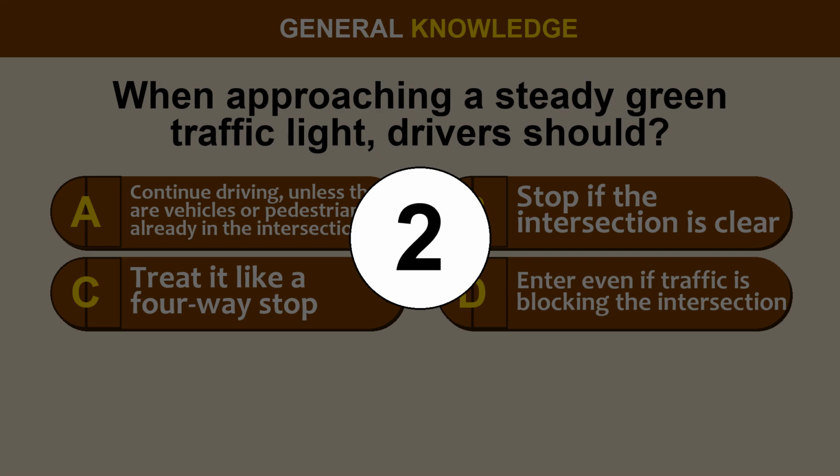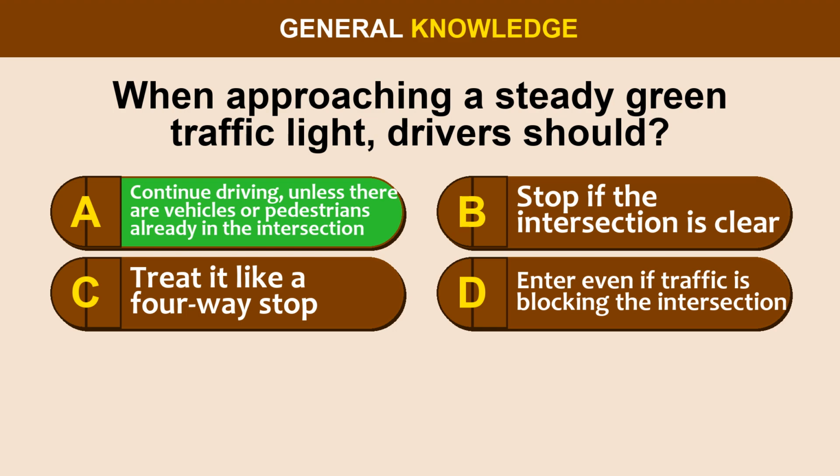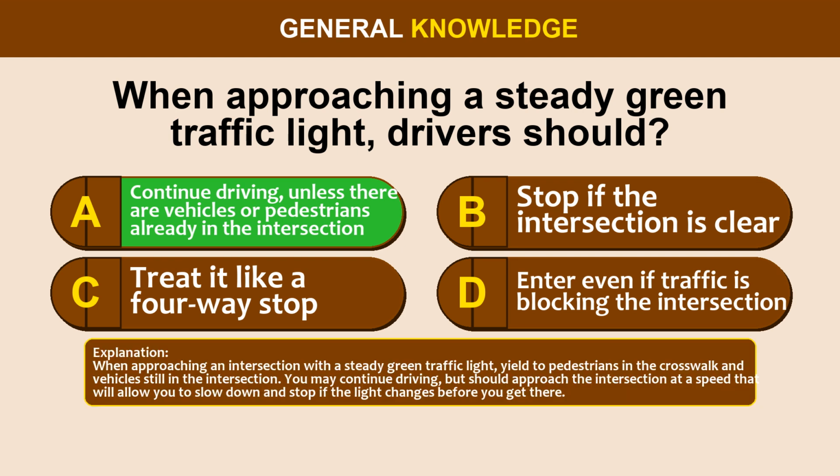The correct answer is option A. Continue driving unless there are vehicles or pedestrians already in the intersection. When approaching an intersection with a steady green traffic light, yield to pedestrians in the crosswalk and vehicles still in the intersection. You may continue driving, but should approach the intersection at a speed that will allow you to slow down and stop if the light changes before you get there.